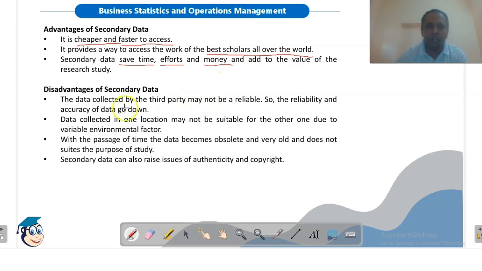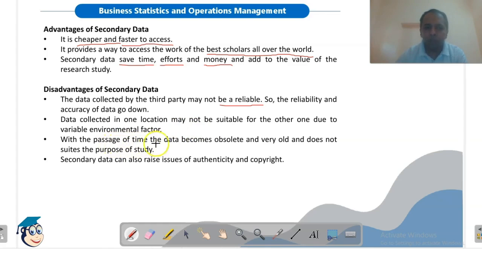But there are certain disadvantages also. The data collected by a third party may not be reliable, because we are not collecting this data on our own, so it may or may not be reliable. So the reliability and accuracy of data goes down. Data collected in one location may not be suitable for another due to variable environmental factors. If we are conducting a study in India, that may not be applicable in the rest of the world, maybe in the USA or European countries, because they have different factors compared to our country.